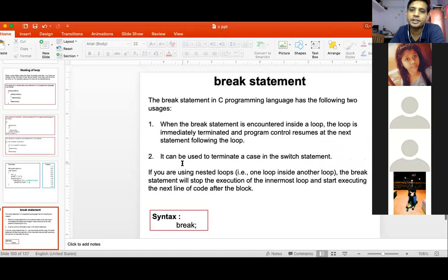Okay, now next one is the break statement. The break statement is generally used when you don't know how many times you want to execute that loop. You don't know, 10 times, 50 times, 100 times, I don't know. But you have to stop when a particular condition is satisfied. Then generally we use the break statement. It is known as manual termination of your loop. I will explain it with one example.